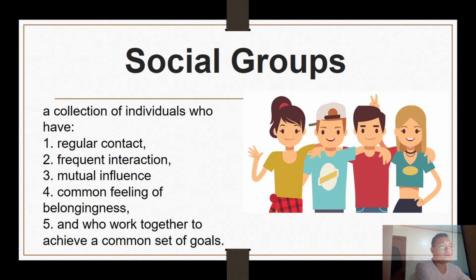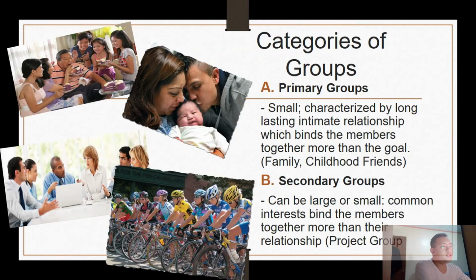What are social groups? Social groups are a collection of individuals who have regular contact, frequent interaction, mutual influence, a common feeling of belongingness, and who work together to achieve a common set of goals. So you may consider your classmates or your friends, your barkada, as social groups. We have these three types or three categories of groups. Let's discuss first the first one.